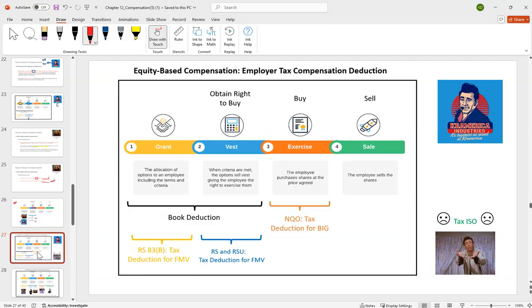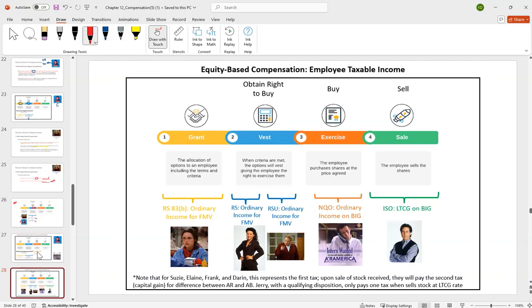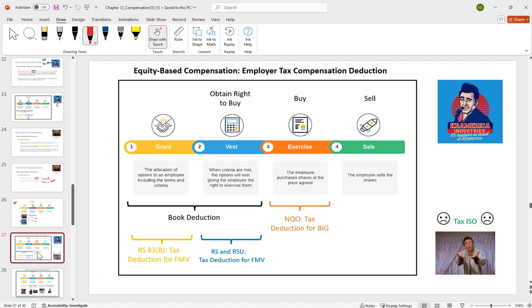So these are good summary slides. If you would memorize these for the exam, I think that would be really helpful. At least from the corporation's point of view, the overall idea is to match. That's going to be the general rule. So non-qualified options: income on the exercise date to the employee, deduction on the exercise date to the employer.